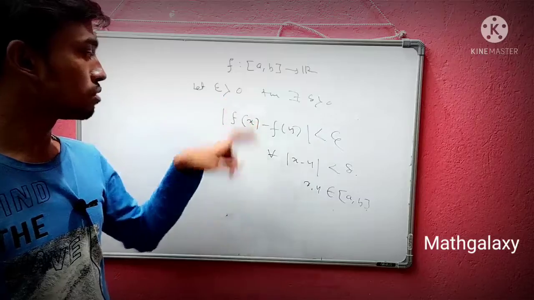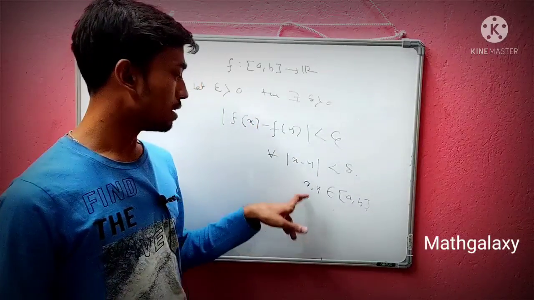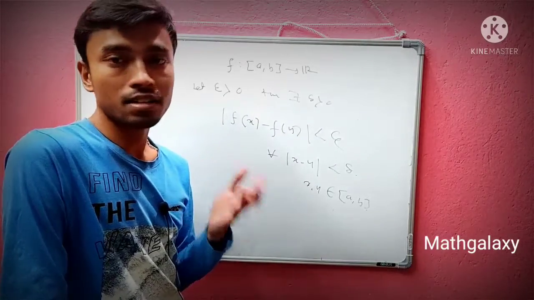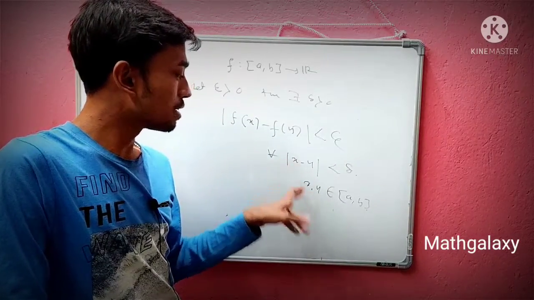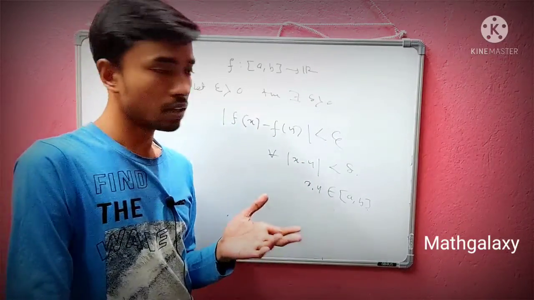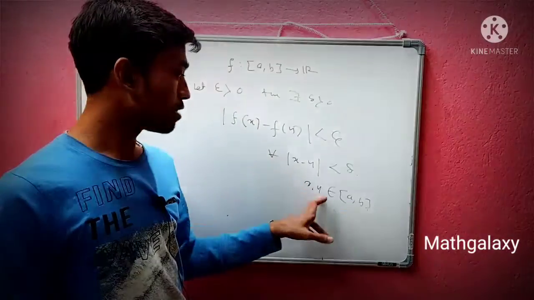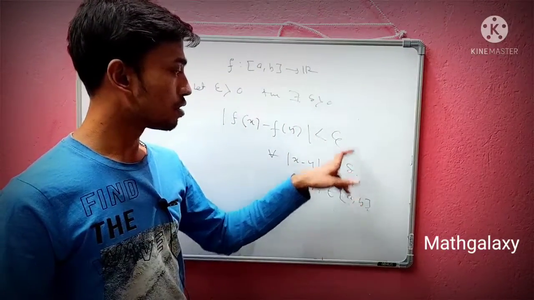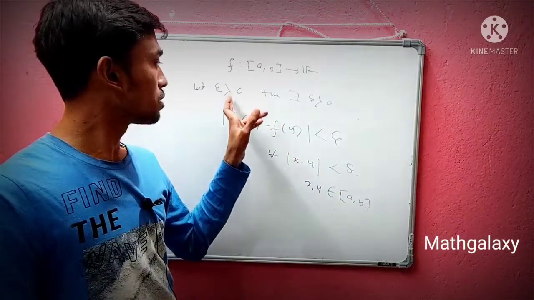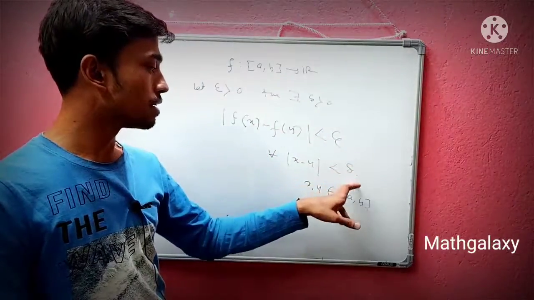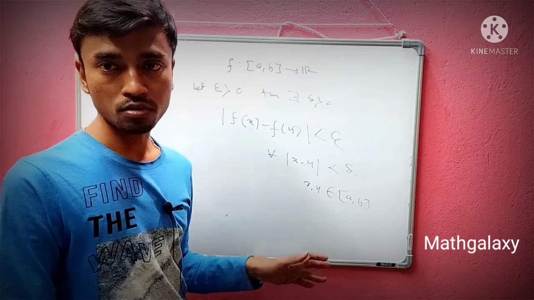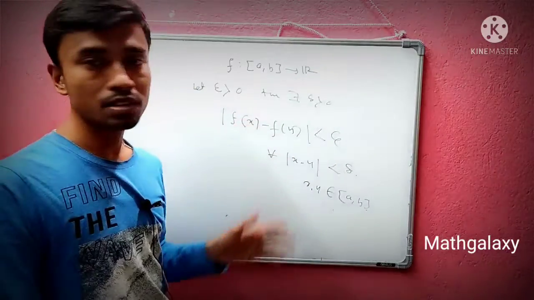And this delta only depends on epsilon. One of the interesting parts is that it runs over all those points. That is why it is called uniform. The delta doesn't depend on the points. You just have to choose an epsilon, and for that you can get a delta such that this happens, and x and y always run over this closed interval [a, b]. That is the most interesting thing here. That is called uniform continuity.